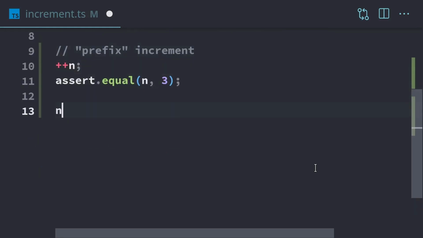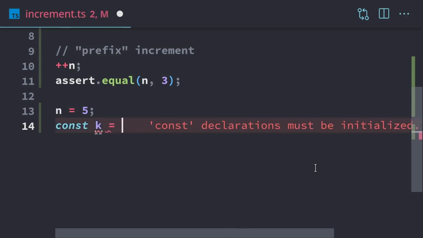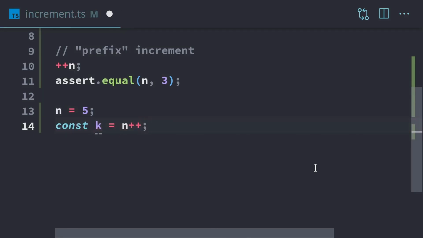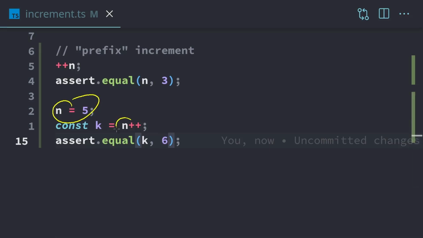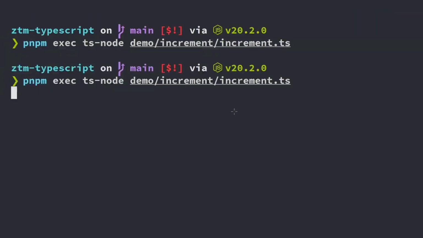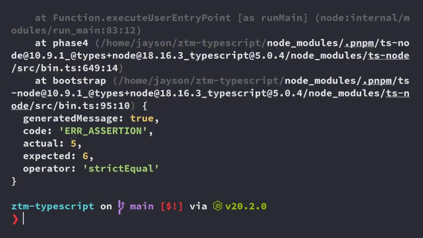So we're going to start with n. We're going to set it to 5. Now if we take the postfix increment, we'll make a new variable. We'll take n plus plus, and so now k should be 6. That makes sense because we have our n is 5, and then we just take n plus plus to increment it, and so k should end up being equal to 6. Let's hop into a terminal. We'll run it, and we see we actually got an error. So we have actual is 5, and our expected is 6.